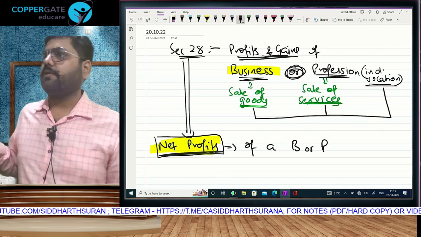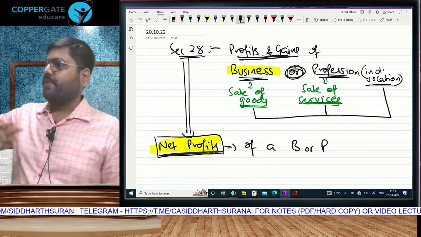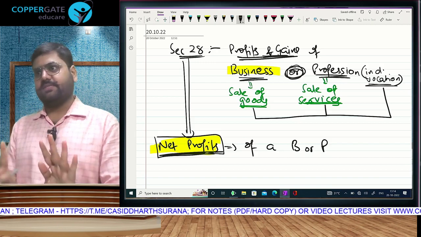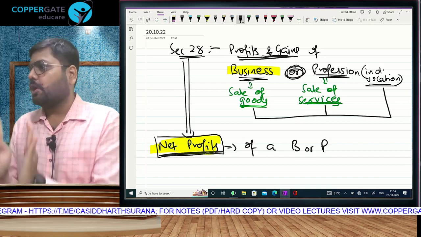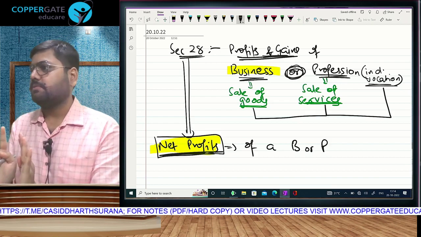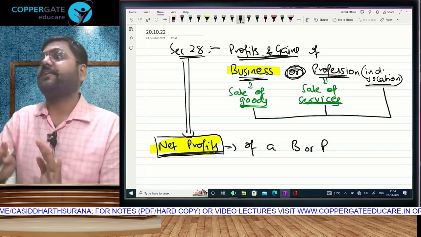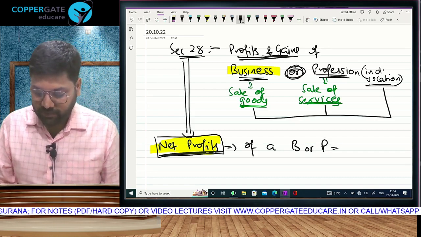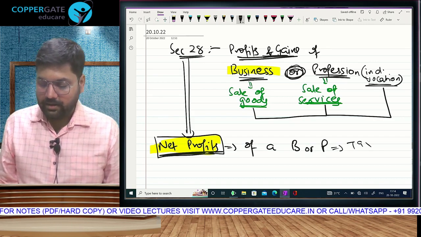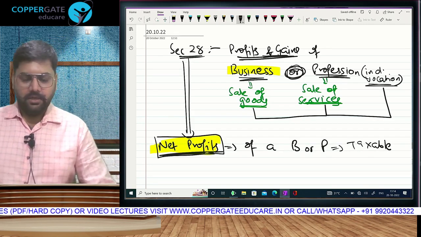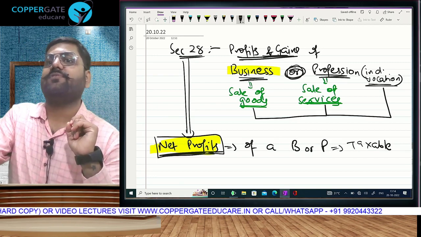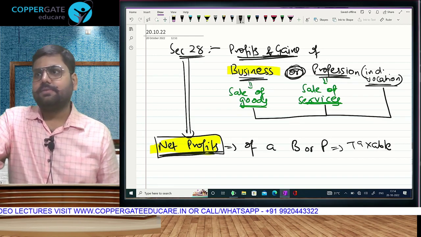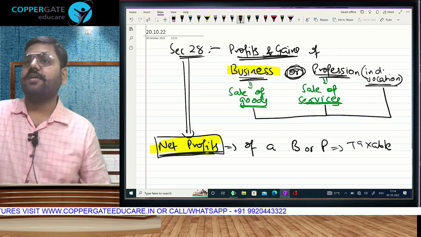Now are we clear? Both the activities are covered in this chapter, and profession will also cover within itself. Whether you sell services with degree or without degree, it is sale of services, profession. So goods or service, business or profession. If you have net profits, most important term here in this statement is net profits. The net profits of a business or profession are chargeable to tax. This is the charging section.